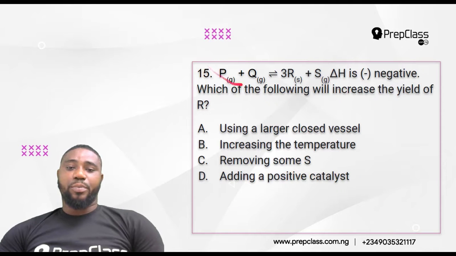So the correct answer is at the anode, oxygen, at the cathode, hydrogen. 15. P plus Q give you a reversible reaction 3R plus S, delta H is negative. Which of the following will increase the yield of R? Using a large closed vessel, increasing the temperature, removing some S, adding a positive catalyst.